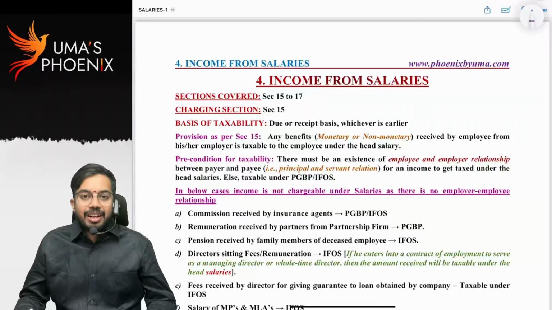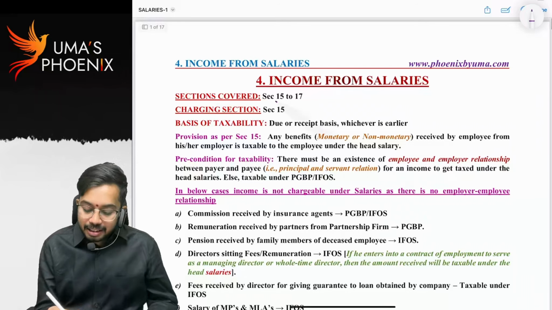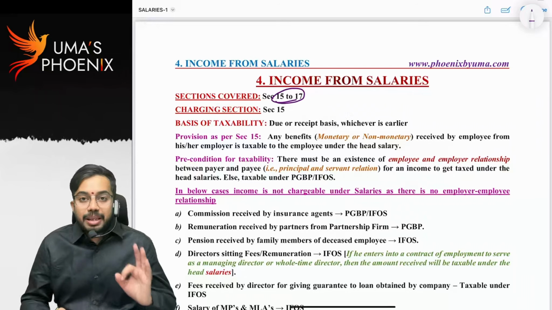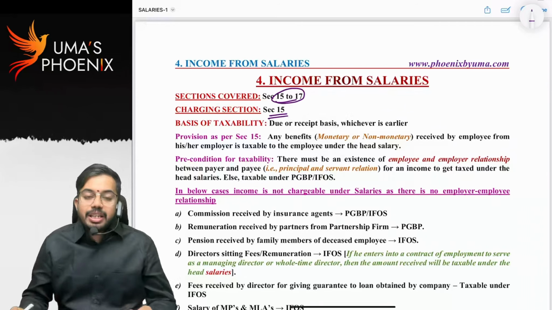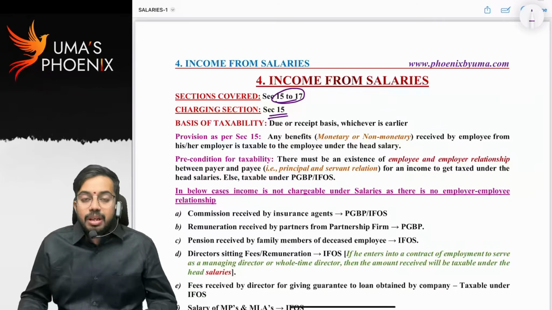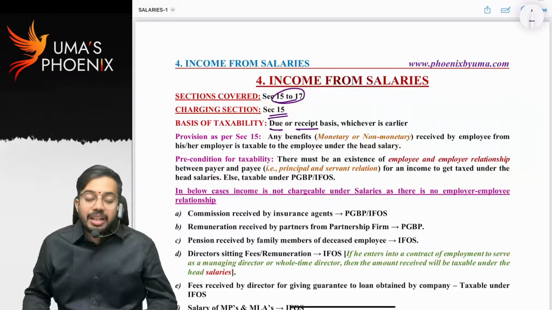Hello everyone. Now in the booster series of lectures, let us start with the fourth chapter, Income from Salaries. What are the sections that are covered under the head Salaries? Section 15 to 17. Basically three sections. What is the charging section? Charging section is section 15. Method of accounting followed under this head is due or receipt basis, whichever is earlier.